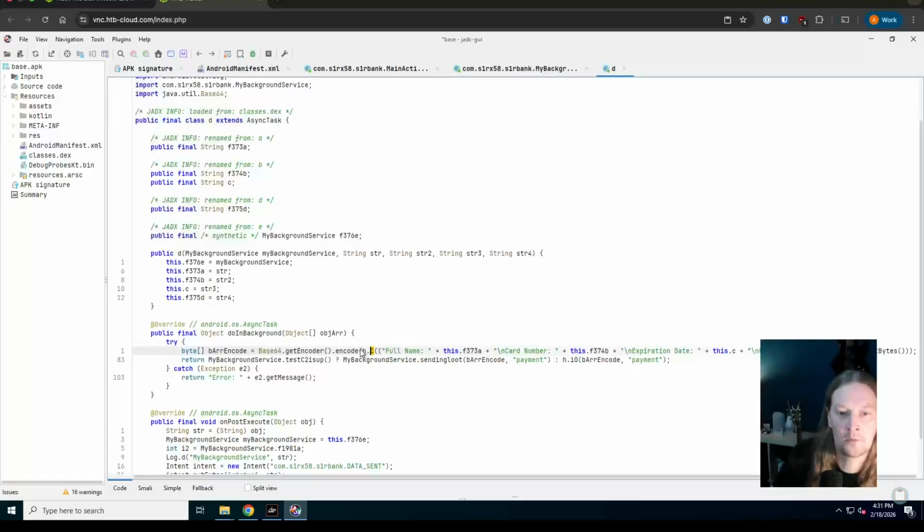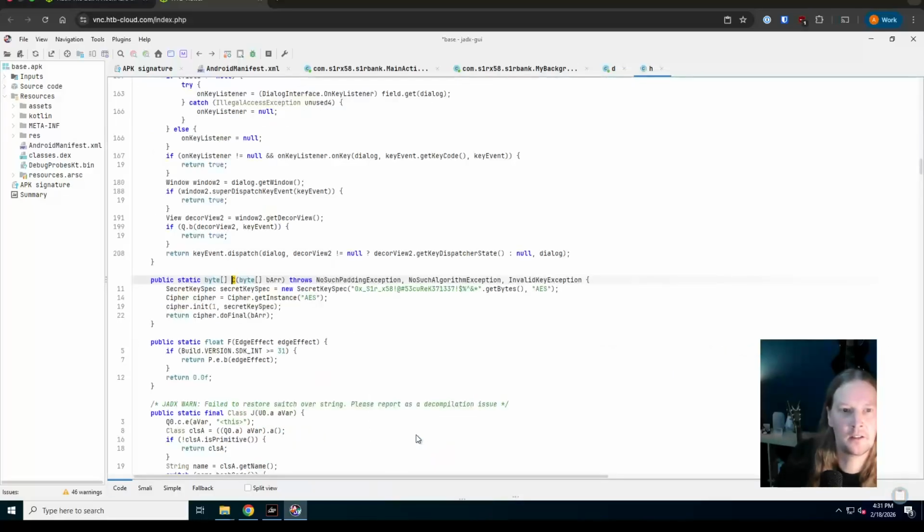So why don't we see what is being called there? All right, that is showing us straight away that this is doing an AES encryption of that data using this key.